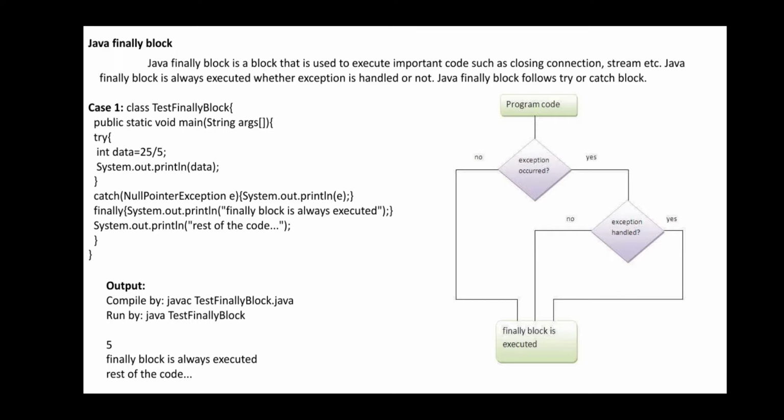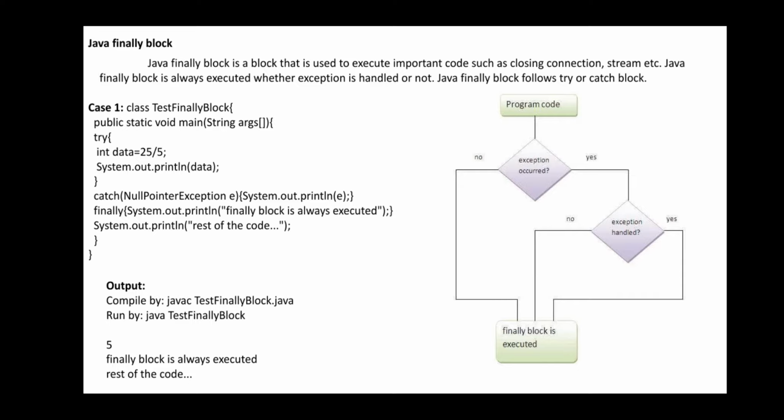So at that position we can't execute some of the statements. To avoid this problem, we define the finally block. What is it going to do? It executes statements which are to be executed after all try and catch blocks are executed.